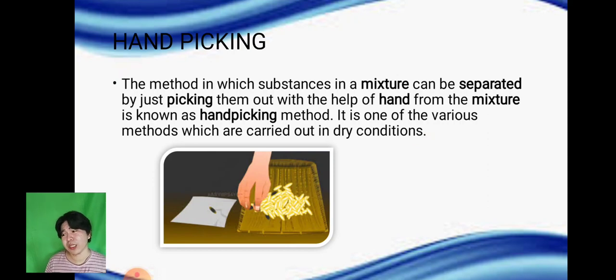Like for example, this one, kanang bugas, then kanang naay mga tipasi siya og naay mga bato-bato, di ba? You will hand pick those mga bato-bato og tipasi. Okay, kana siya, hand picking.